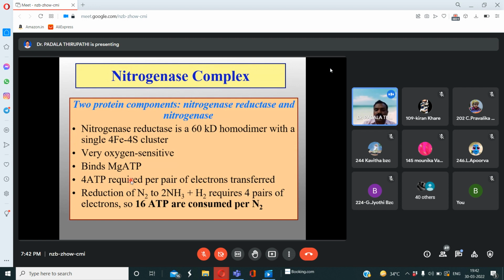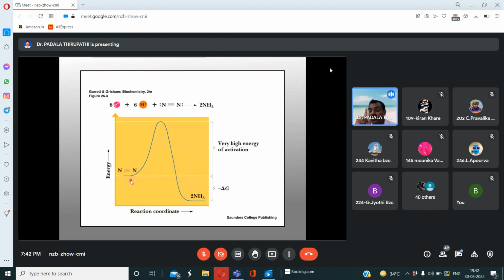16 molecules of ATP are consumed for 1 mole of nitrogen, or dinitrogen. See here, this is a chemical equation: 16 electrons and 16 protons. This biochemical energy is required here for the triple bond present between the two nitrogen atoms.